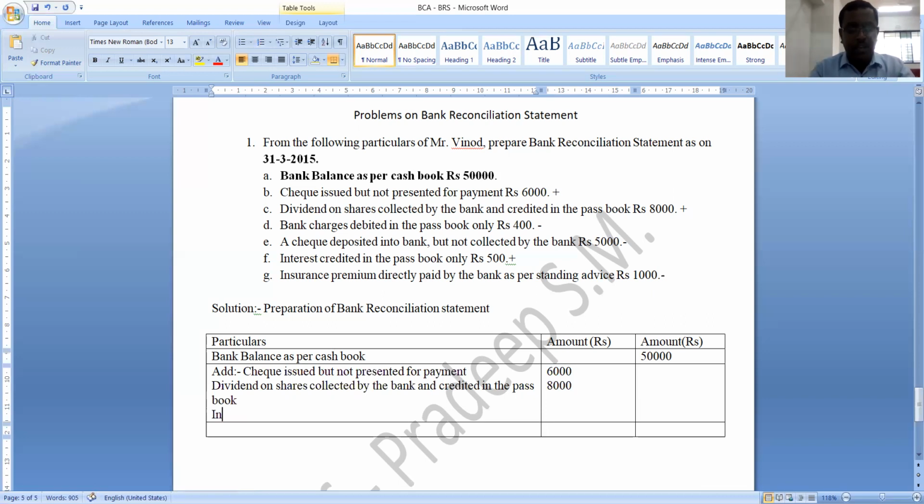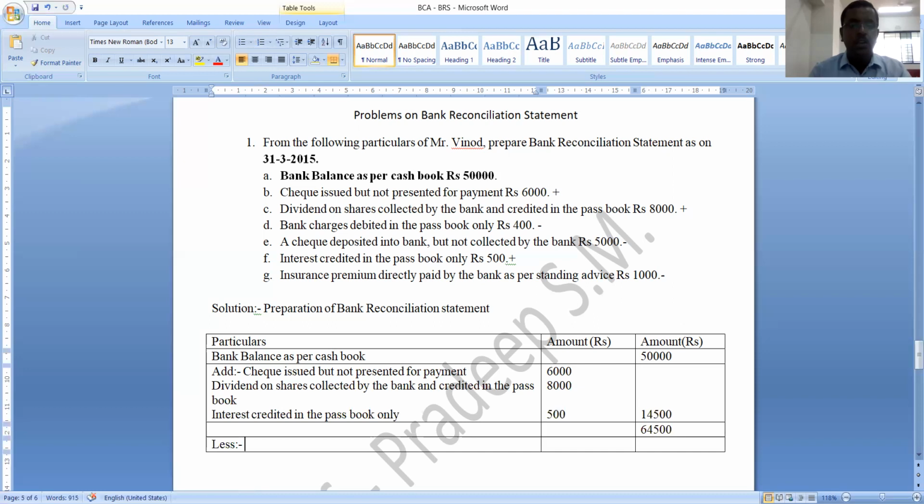That is interest credited in the passbook only. How much is interest credited in the passbook only? It is rupees 500. So these are the three transactions which you must add to the above figure. So 6,000 plus 8,000 is 14,000, plus 500 is 14,500. So you should add this 14,500 to the above 50,000. It will become how much? 64,500.